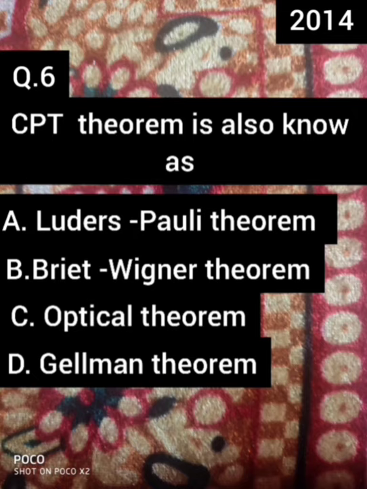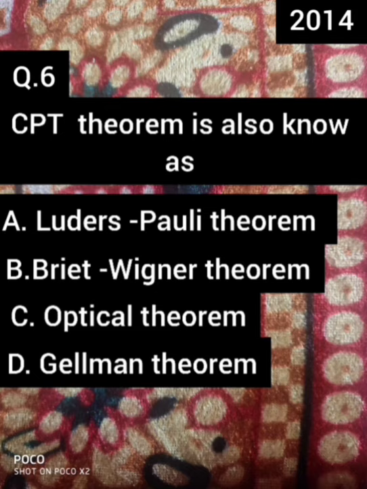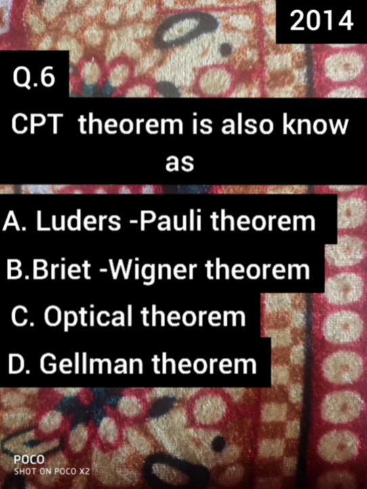the question states: CPT theorem is also known as, and the given options are option A Lüders-Pauli theorem, option B Bethe-Wigner theorem, option C optical theorem, and option D Gell-Mann theorem.